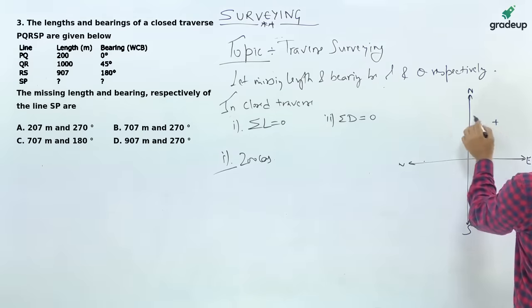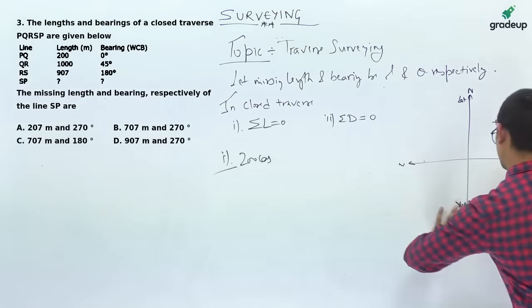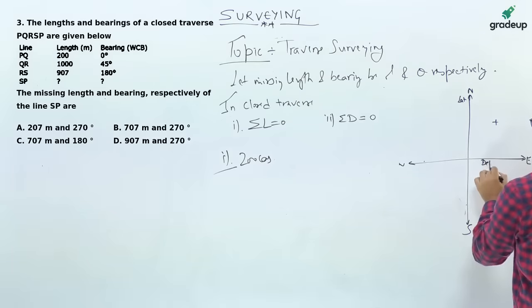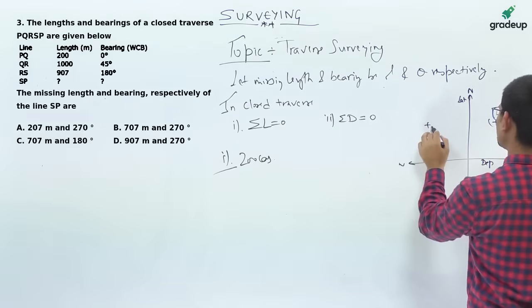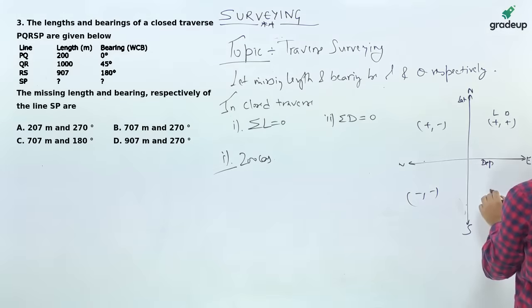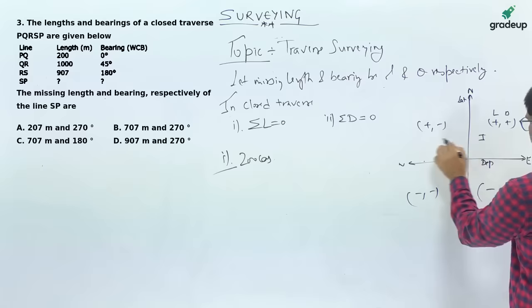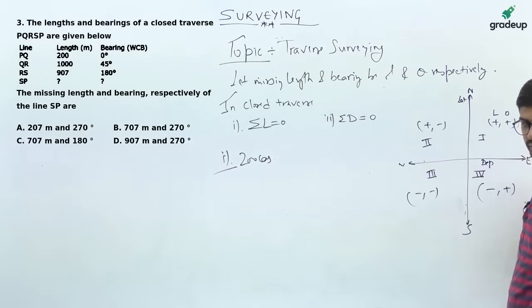This is latitude, this is departure. Here latitude is positive and departure is also positive. Here latitude is positive, departure is negative. Here latitude and departure are both negative, and here latitude is negative, departure is positive. This is the first quadrant, this is the second quadrant, this is the third quadrant, and this is the fourth quadrant. This is the basic diagram.